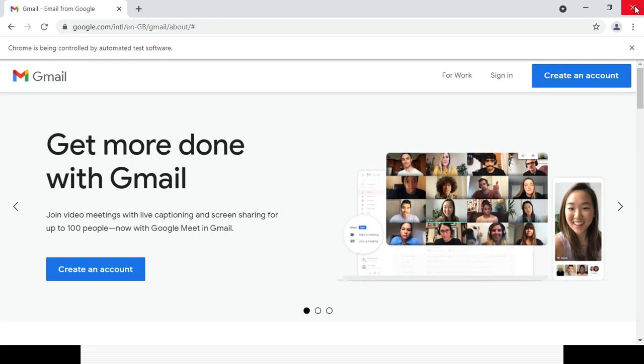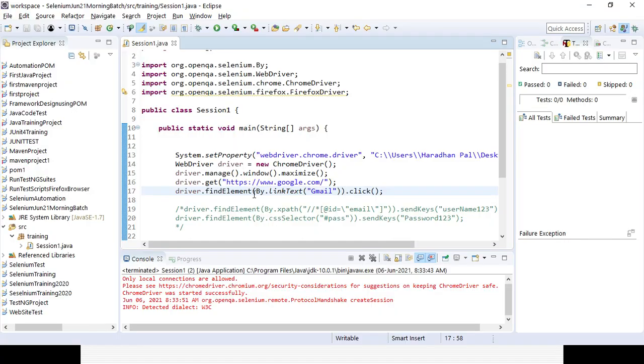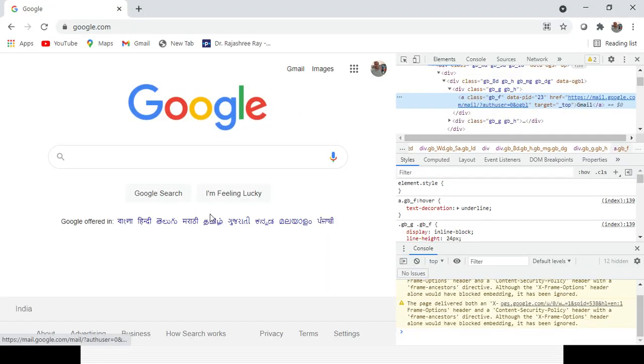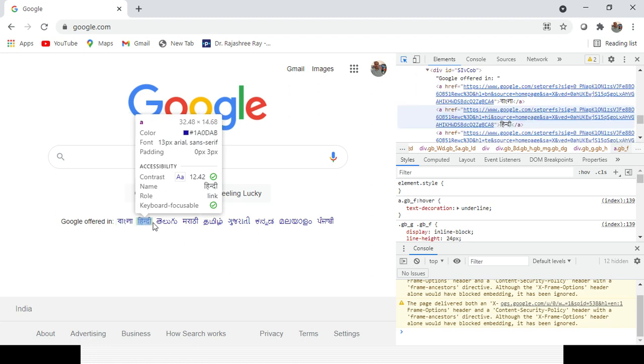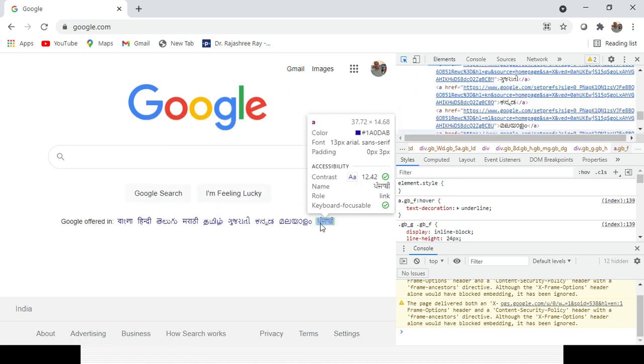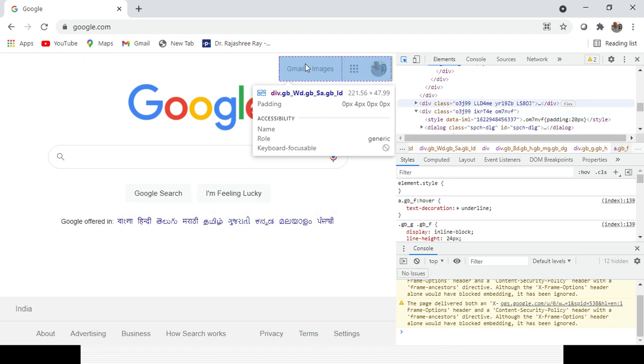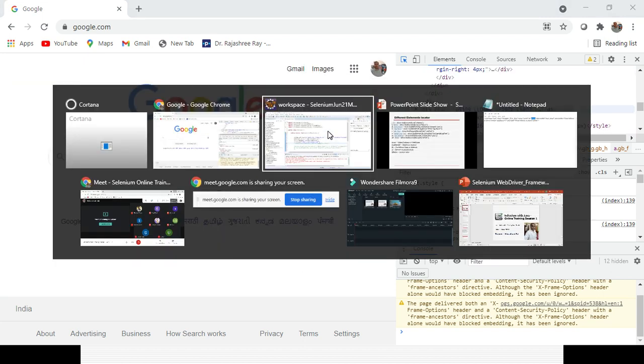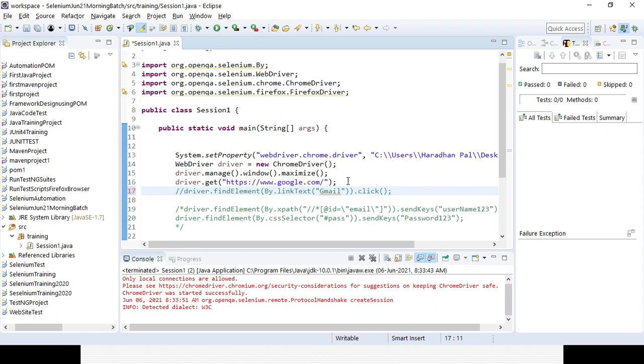Okay, now say I will be using the tag name, right? So you can see the tag name. All the links will be starting the tag name with A. All the links, you can see the tag name is starting with A. So now I want to see how many links are available in the page. So I want to count the link number. So I will be using find elements, right, with the tag name.